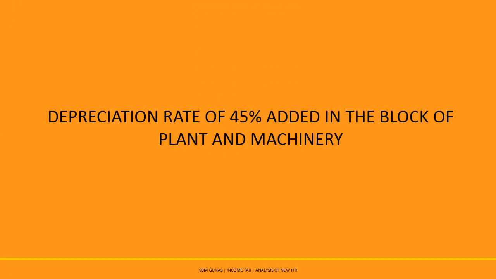A depreciation rate of 45% added in the block of plant and machinery. Up to the assessment year 2019-2020, three blocks were available to calculate depreciation on the plant and machinery, that is 15%, 30% and 40%.